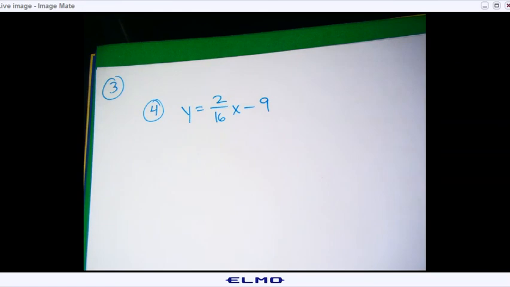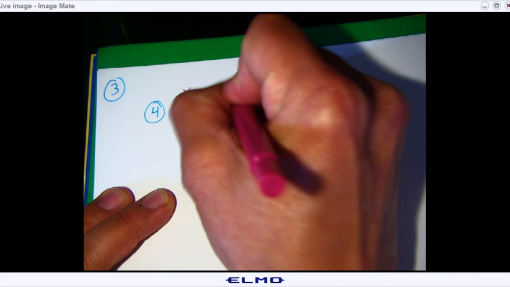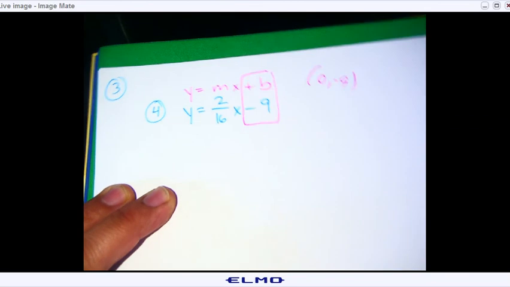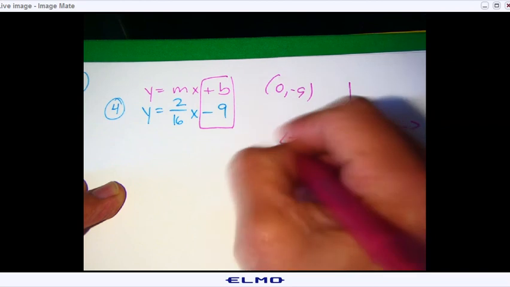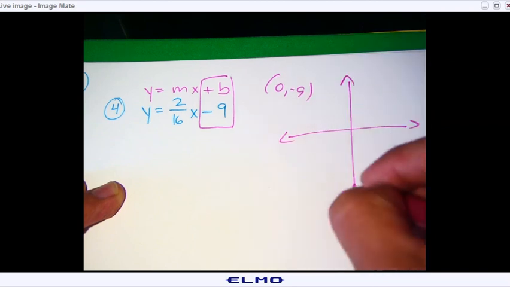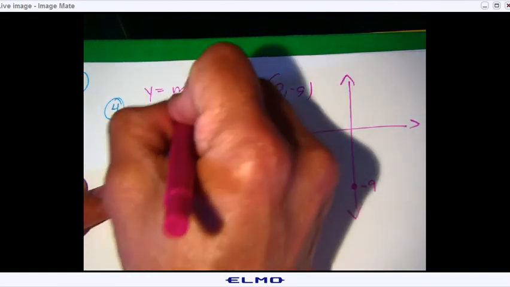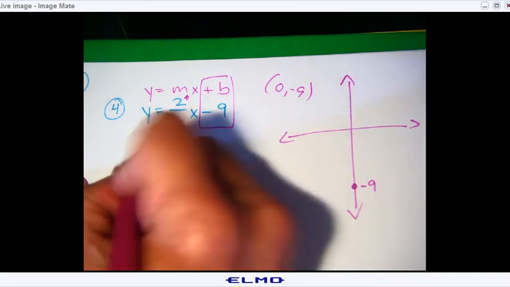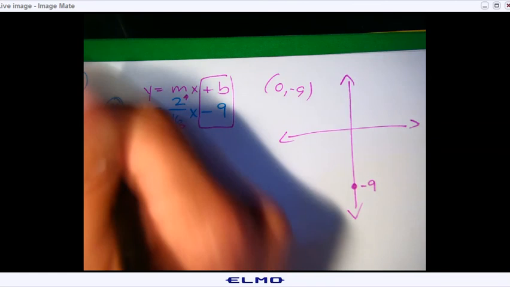This one. So again, for this one, you're going to have to write y equals mx plus b. All right, and your starting point is 0, -9. Right? 0, -9. That's your starting point on your y-axis. That's going to be your y-intercept right here, -9. Now 2 over 16, that's going to be rise over run, but you can't, right? Because it's going to be outside the graph. So you need to simplify the m, make it simpler, you know? Okay, so here we go.